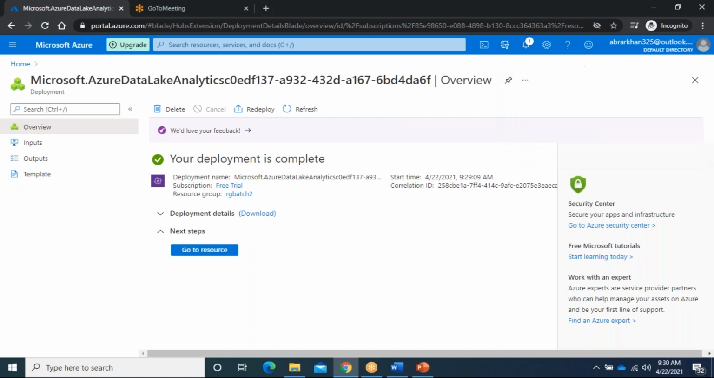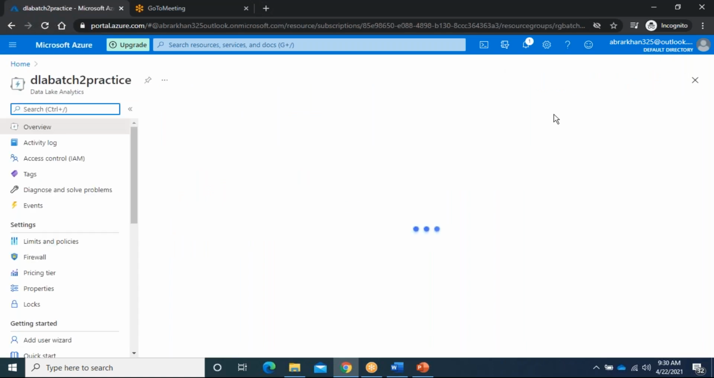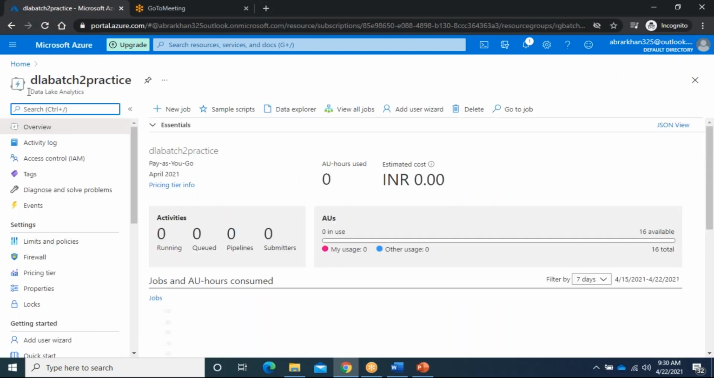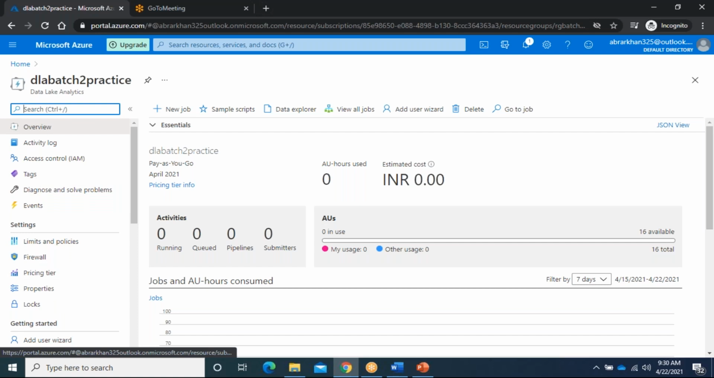So what we can do is go to the resource. If you see, this is the icon. It will tell Data Lake Analytics, and here we have options like providing the same permissions, for example access control, the same left pane, common mostly. Here we have the options new job, sample script, data explorer, view all jobs, add user wizard, delete. First of all, what we need is, here you can see, the monthly commitment option.